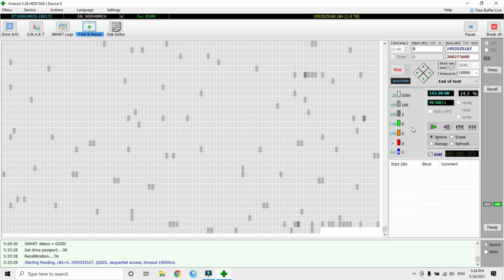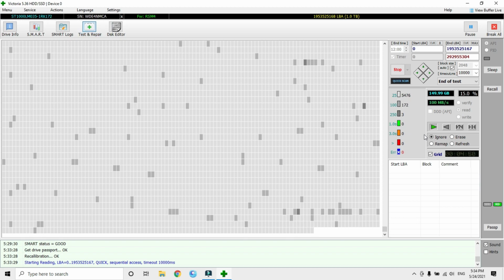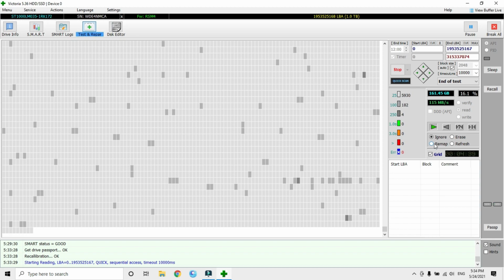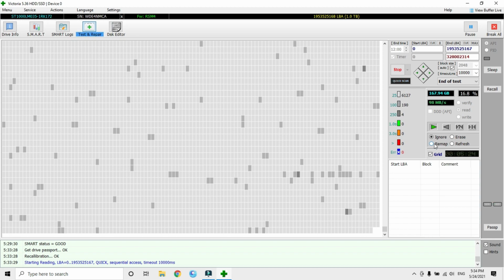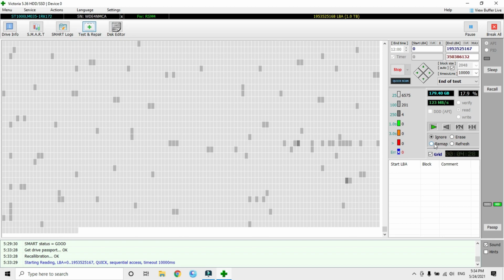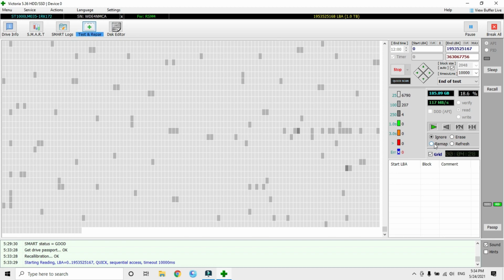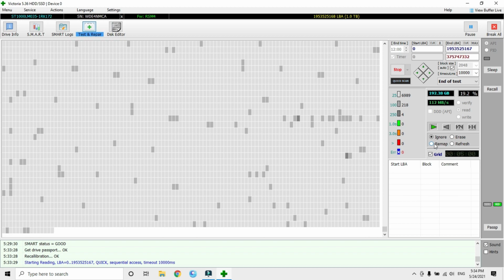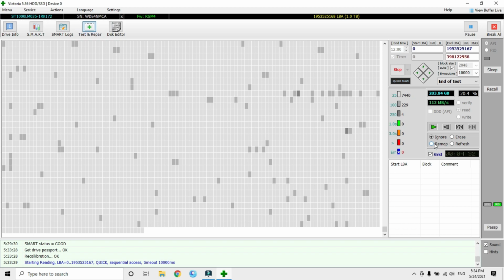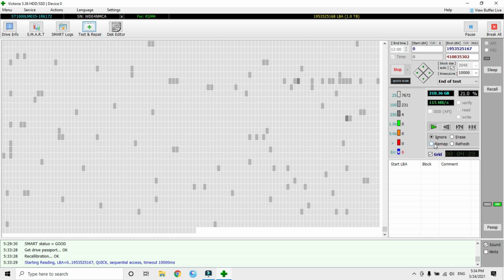And let's talk about other modes. Remap. If you are using remap, the program replaces the bad sectors with good sectors that are stored under the system partition, meaning the system reserved partition. In a 1 TB drive, we never get the full 1 TB of usable space.